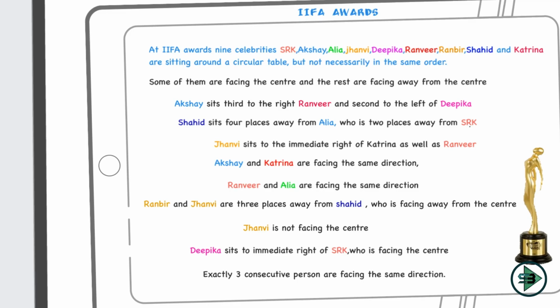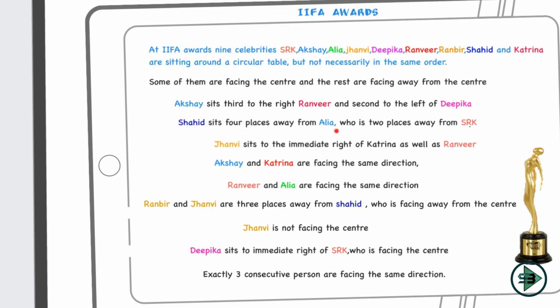I'm identifying right now my first link. So let's go to the second sentence. Shahid sits 4 places away from Alia, who is 2 places away from SRK. Again, I don't know where Shahid is looking, inside or outside. Same thing about Alia and SRK. So I cannot plot them here. Now you can guess what my first link is. My first link is to identify a sentence which will tell me exactly who is looking where. If I know someone is looking inside or outside, then I can plot other celebrities around that one celebrity whose location and direction is known to me.